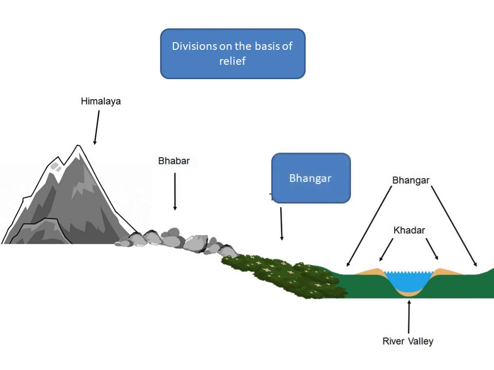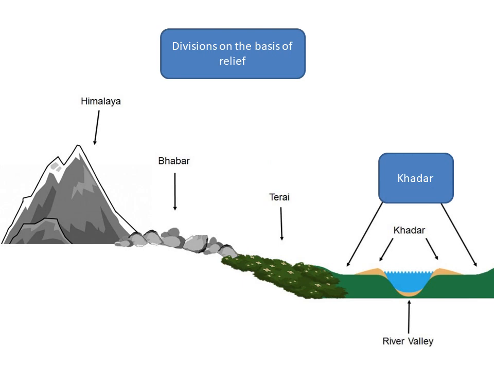The largest part of the northern plain is formed of older alluvium. It lies above the floodplains of the rivers and presents a terrace-like feature. This part is known as Bhangar. The soil in this region contains calcareous deposits known as Kankar. The newer, younger deposits of the floodplain are called Khadar. They are renewed almost every year and so are fertile and thus ideal for intensive agriculture.